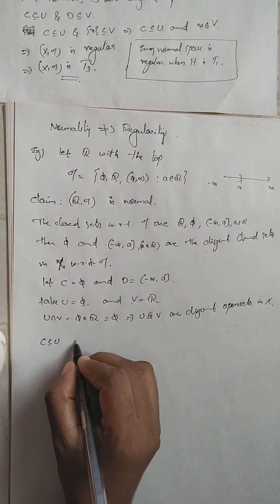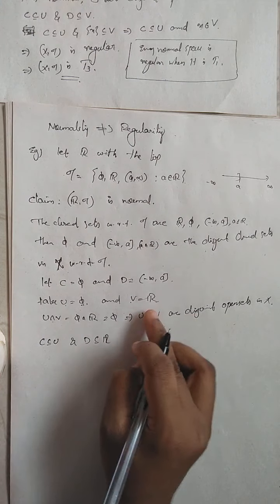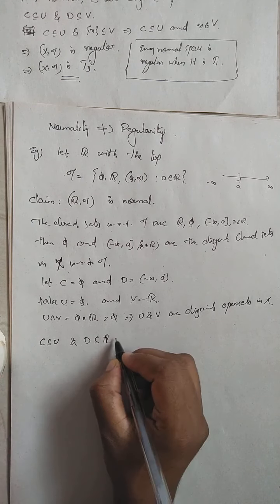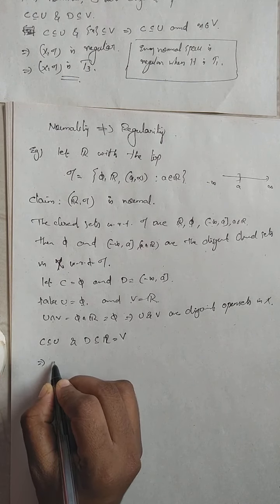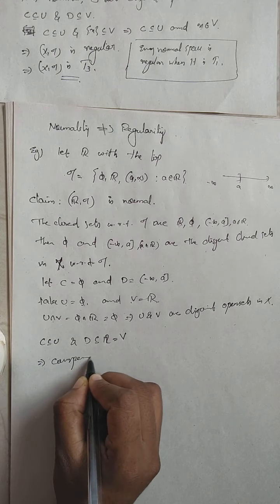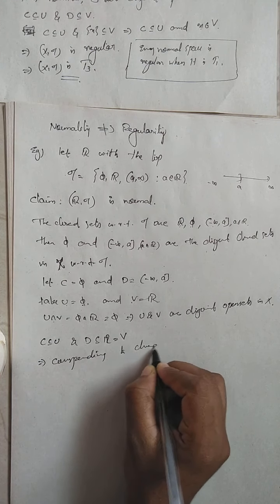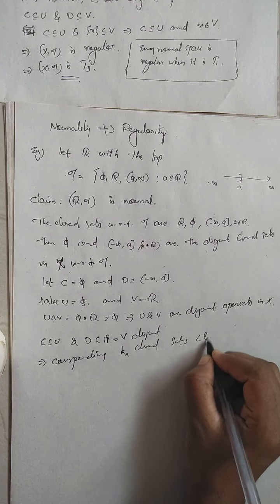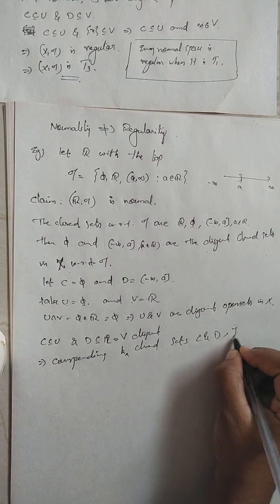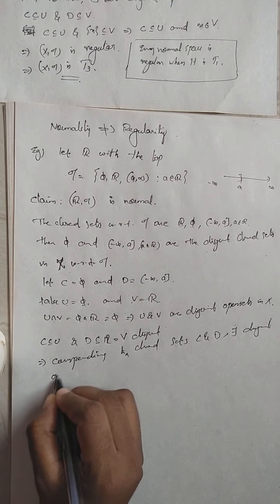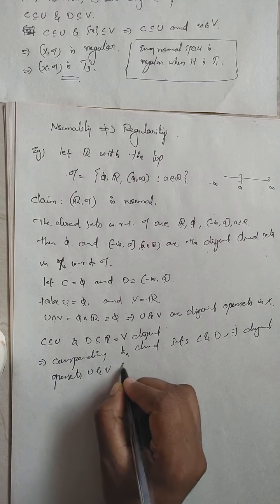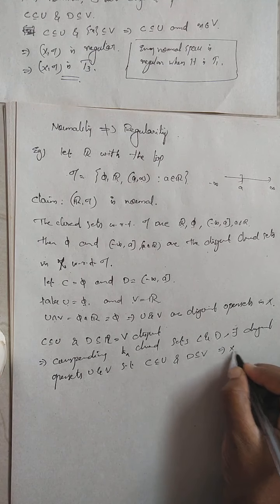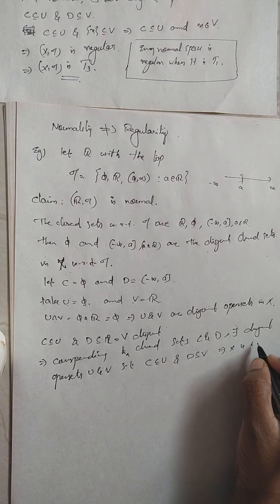D is also contained in the real line because it is a subset of R. So C is contained in U and D is contained in R, and R is equal to V, which means corresponding to disjoint closed sets C and D, there exist disjoint open sets U and V such that C is in U and D is in V, which implies X is normal.